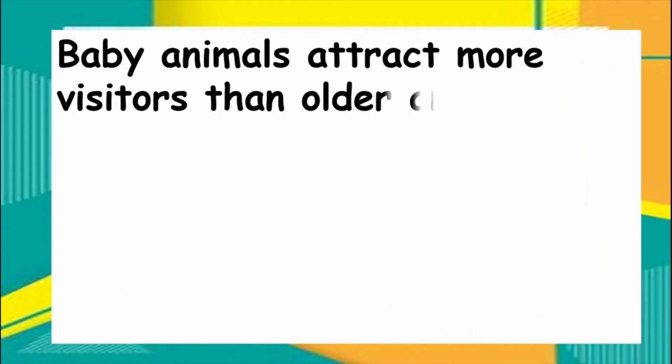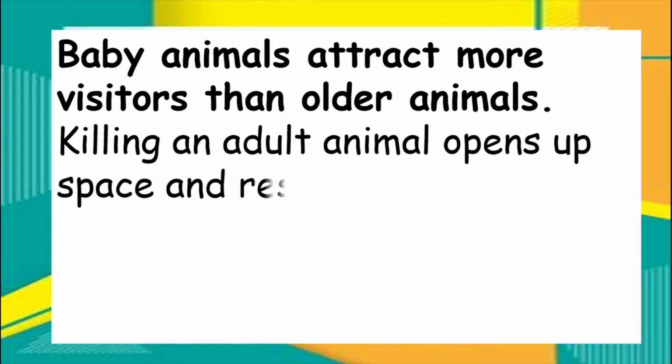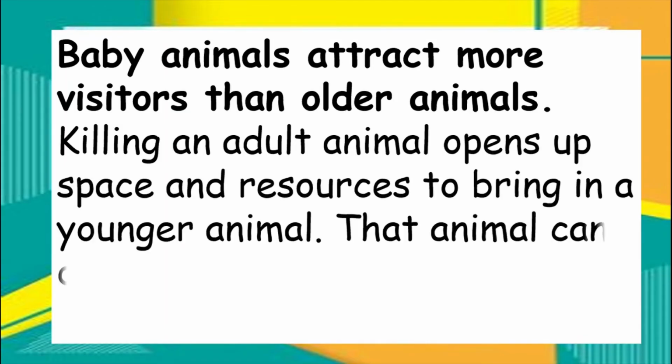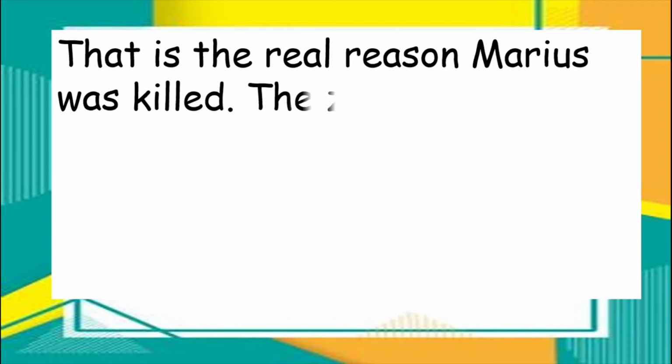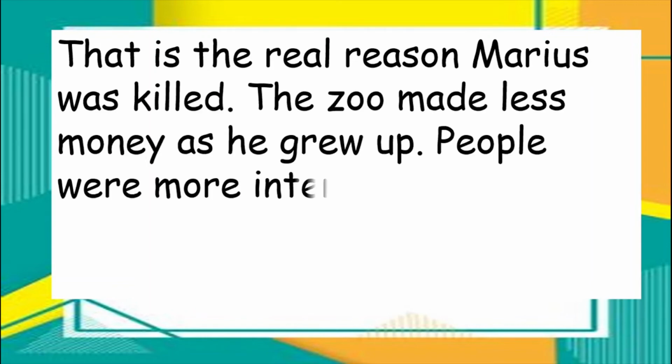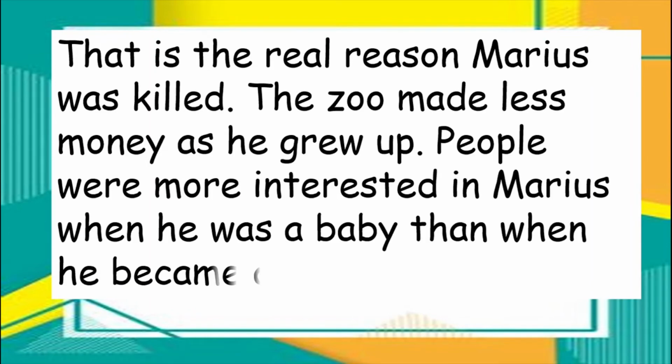Baby animals attract more visitors than older animals. Killing an adult animal opens up space and resources to bring in a younger animal. That animal can draw bigger crowds and more money. That is the real reason Marius was killed. The zoo made less money as he grew up. People were more interested in Marius when he was a baby than when he became an adult.